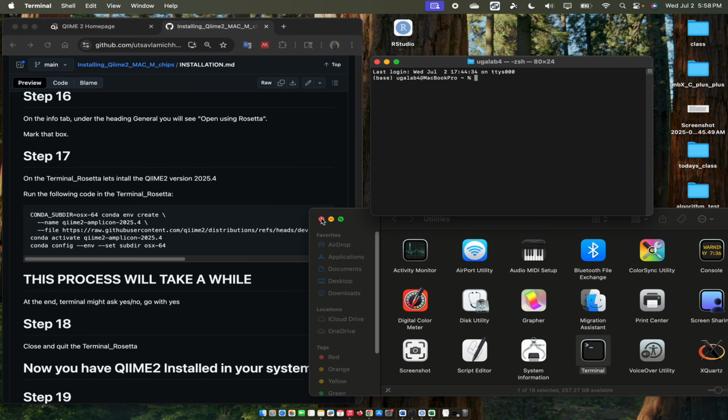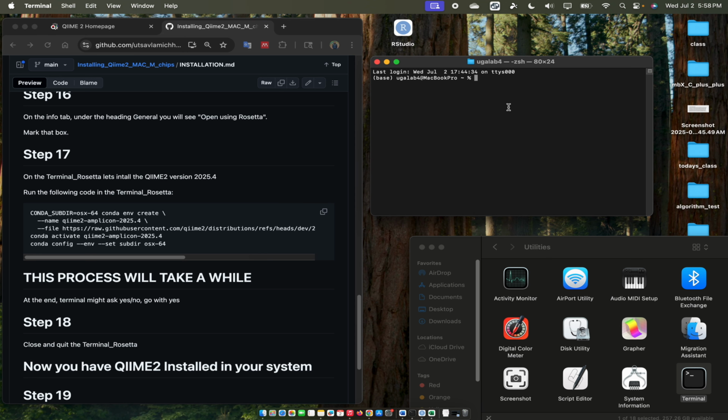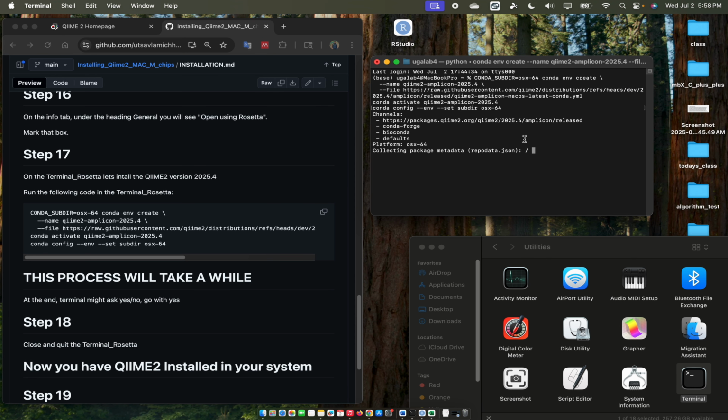Now we are on step 17. Let's copy this code and run it. It's easier to use the original terminal, setting it up for Rosetta, instead of duplicating the terminal and setting that duplicate terminal for Rosetta, right? So it should take a while. While it is installing, I will grab a cup of coffee. See you when it gets installed.